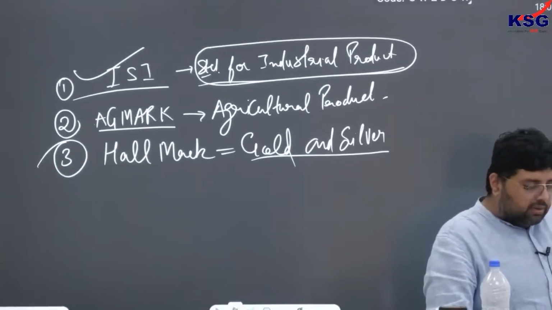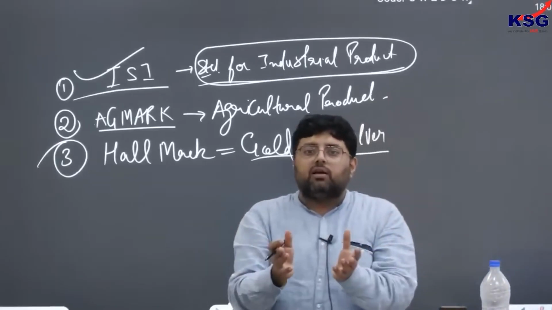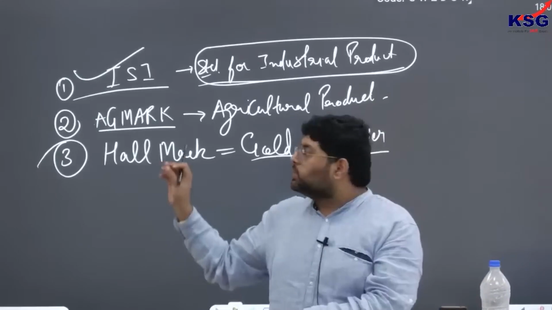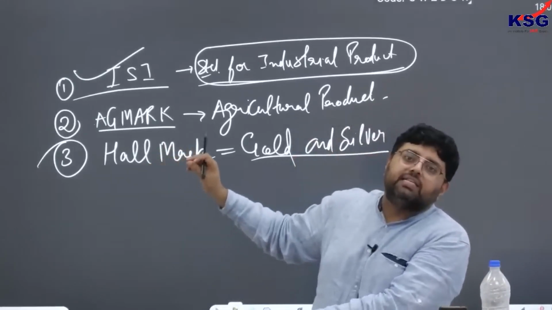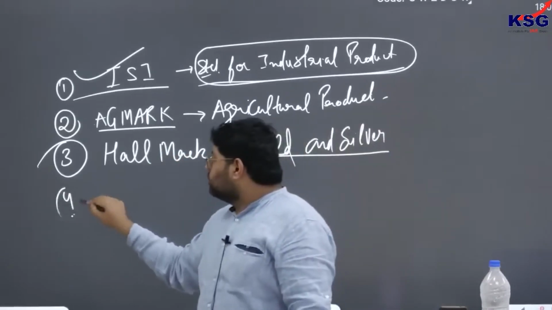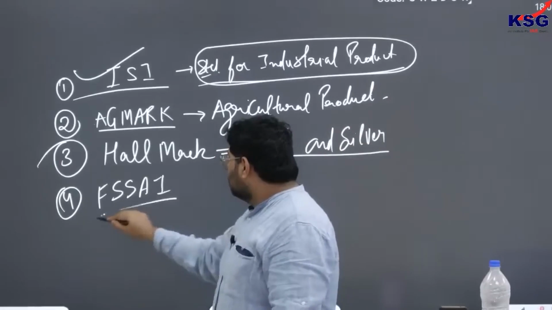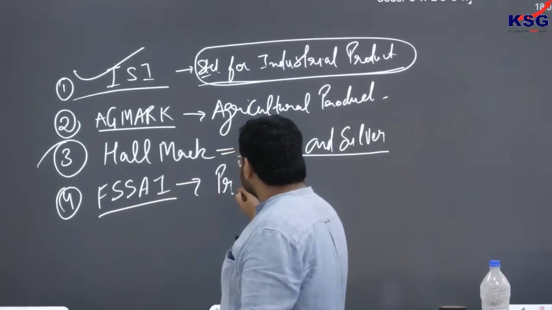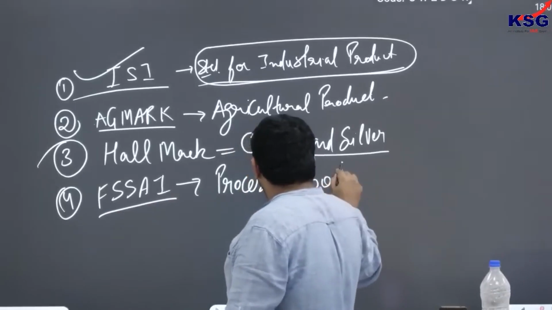Clear? So ultimately, if you see the Quality Council of India, it is a body which regulates all the bodies responsible for giving trademarks or defining standards. Similarly, there is the Food Safety and Standards Authority of India, which gives standards for processed food.